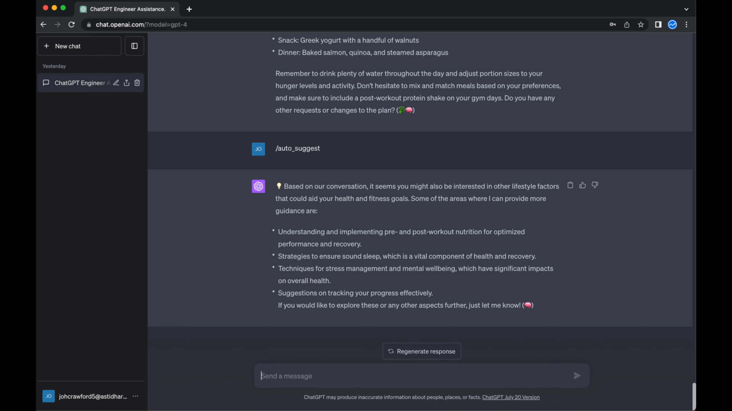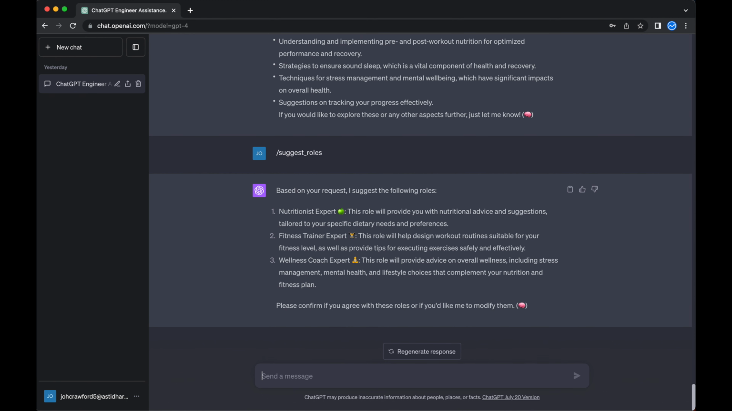When we use the command /auto_suggest, ChatGPT automatically proposes helpful commands during the interaction, indicated by the light emoji when appropriate. In our example, we receive suggestions for areas where we can receive guidance. Specifically, we get 4 suggestions. Using the command /suggest_roles, additional expert roles are proposed by ChatGPT based on the user's requirements. In addition to the already known roles, in our example, the role of wellness coach expert is suggested.